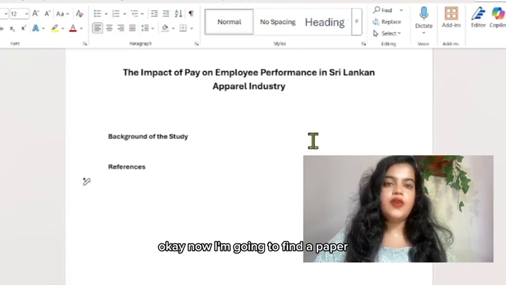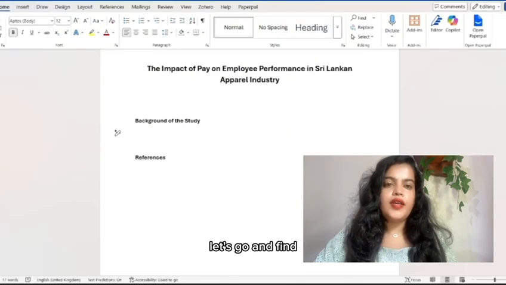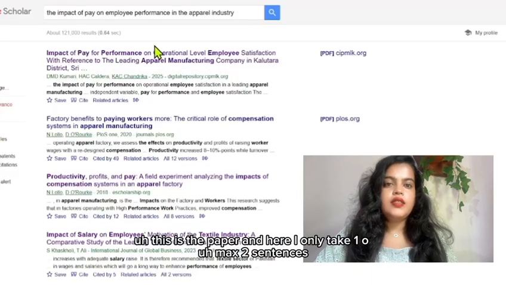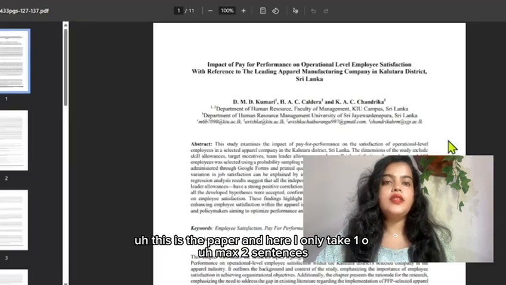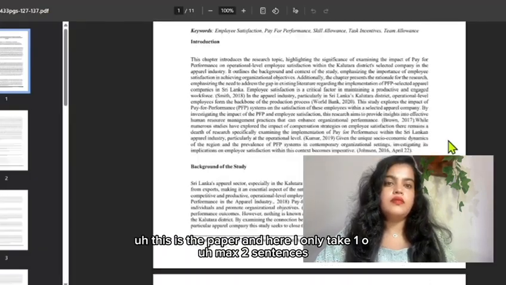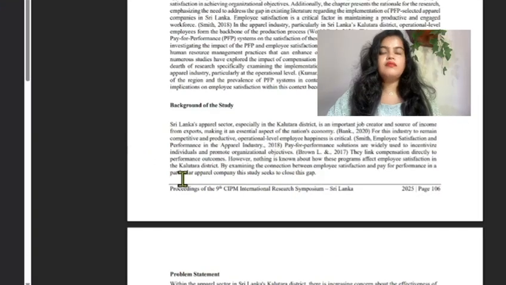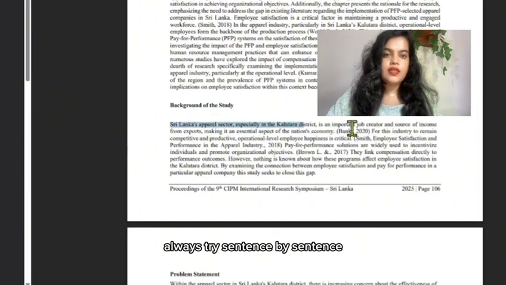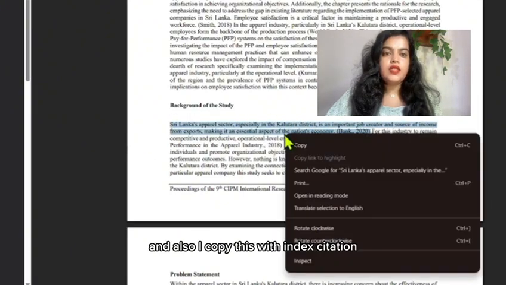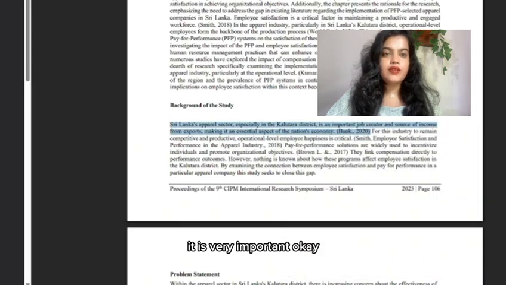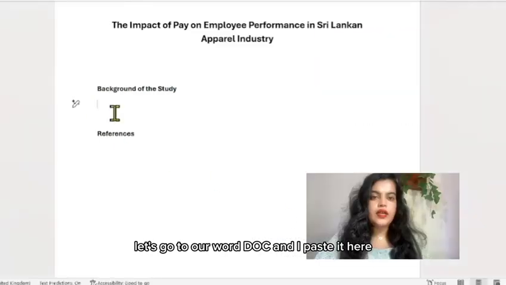Okay, now I'm going to find a paper. Let's go and find. This is the paper, and here I only take one or maximum two sentences. Don't try to paraphrase whole paragraphs. Always try sentence by sentence. And also I copy this with the in-text citation. It is very important. Okay, let's go to our Word doc and I paste it here.